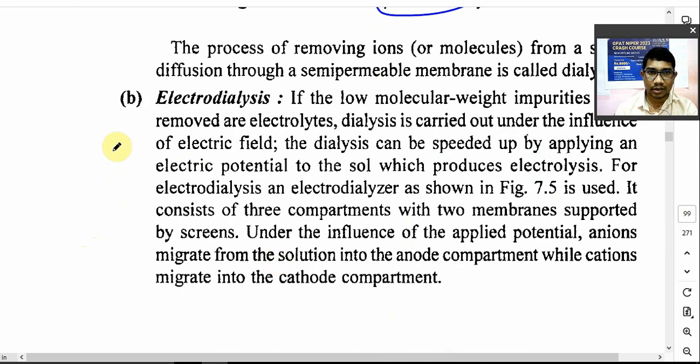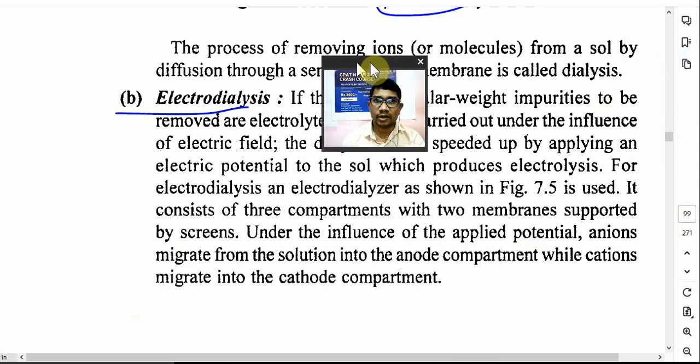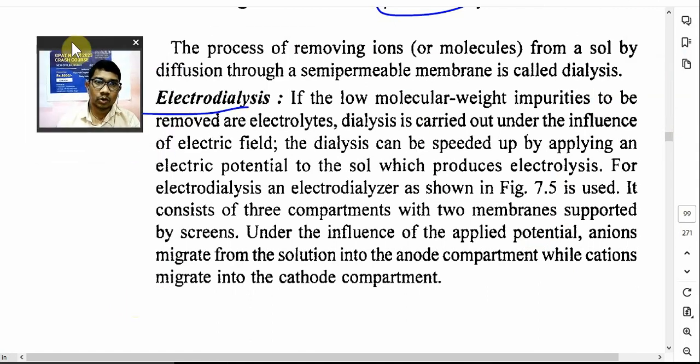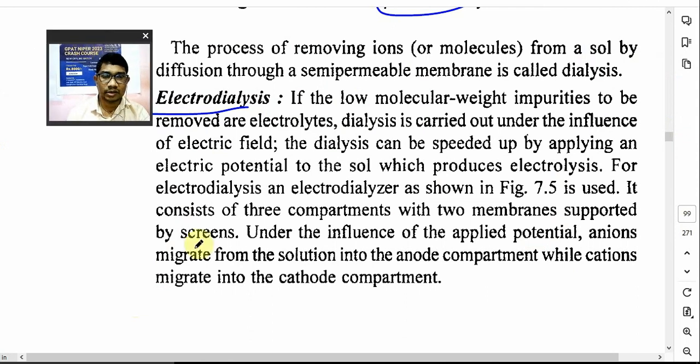Then there is electrodialysis. If the impurities are low molecular weight salt impurities, then you can speed up the dialysis process by application of an electric field.